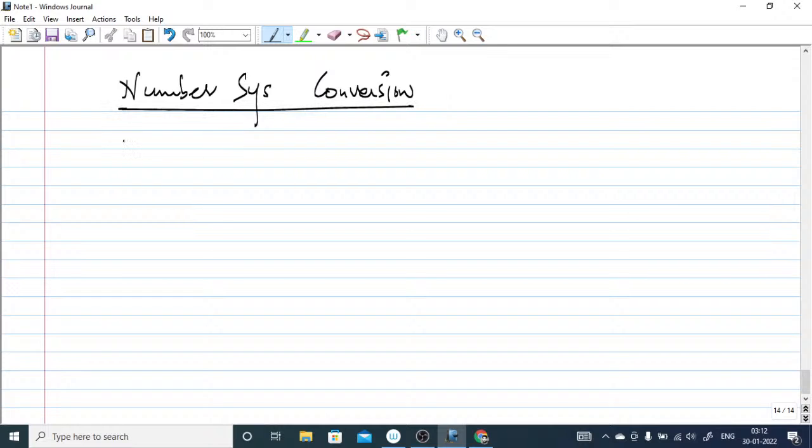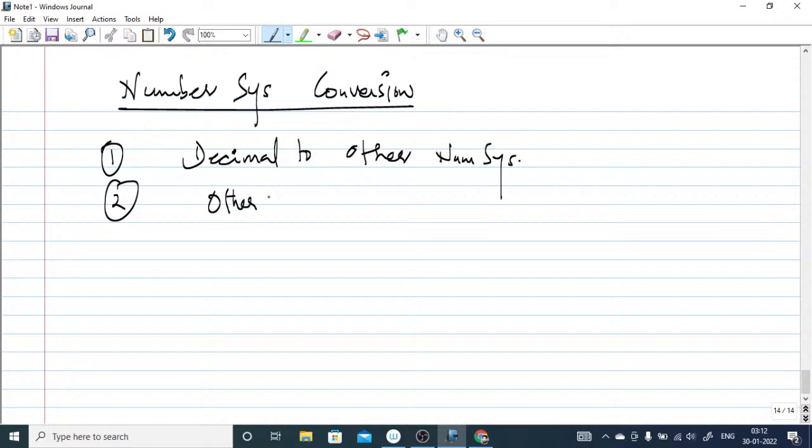So in number system conversion, we will see decimal to any other number system. The second one we will talk about is other number system to decimal. You have to follow this technique only. This will be a very smart way of converting one number system to another number system.